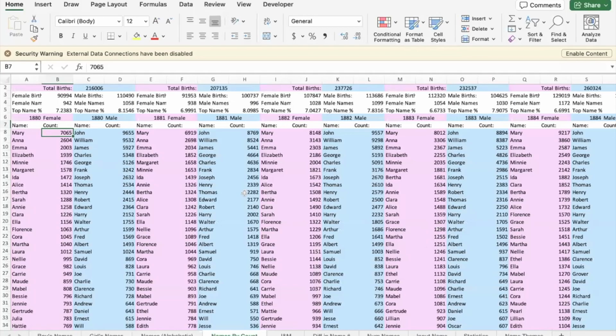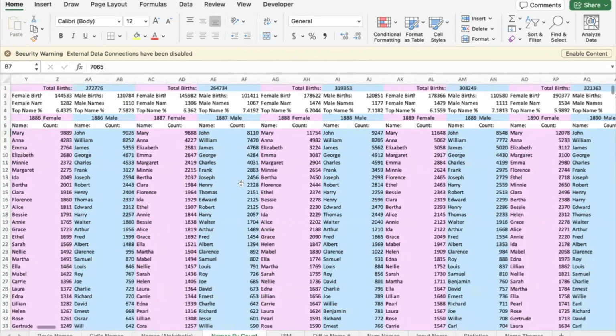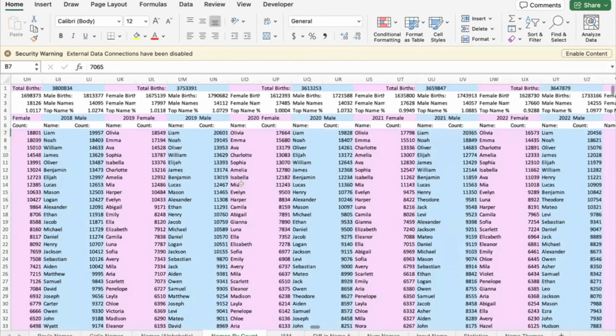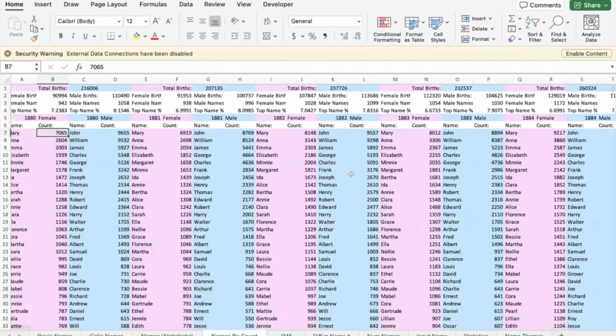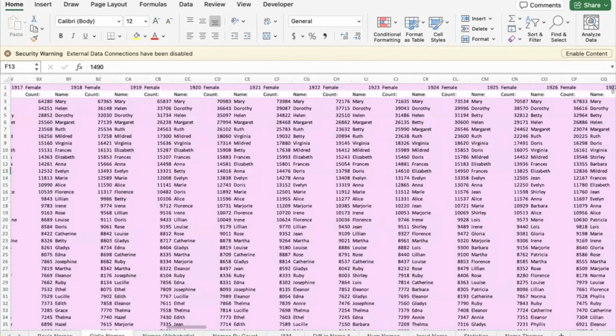So this is my Excel sheet that I made. I'm very proud of this because it took me 7 hours to input all of this data, and also it takes like 20 minutes to open and it keeps crashing, so I just want to show it off for a second. This is just the main one with each year in 2 columns with female and male. I also have it sorted alphabetically into girls' names and boys' names.